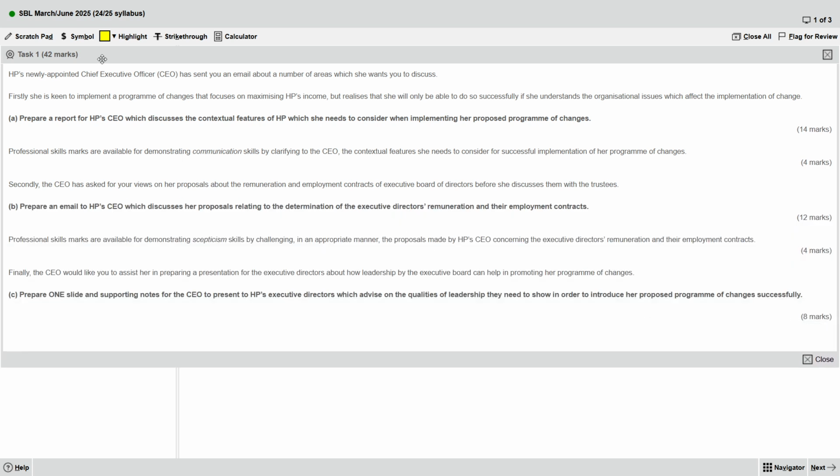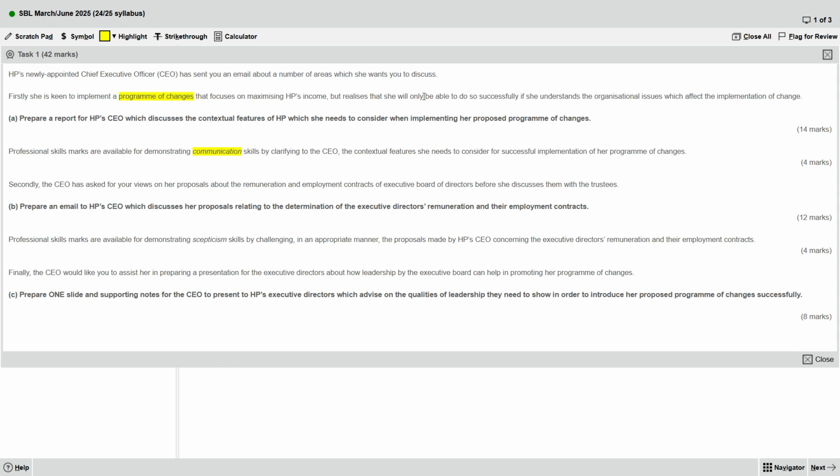Now we will highlight. I will highlight the professional words, this one communication, the professional word, and also repeated words. Okay, let's see task 1. Let's read and highlight. Implement a program of changes.